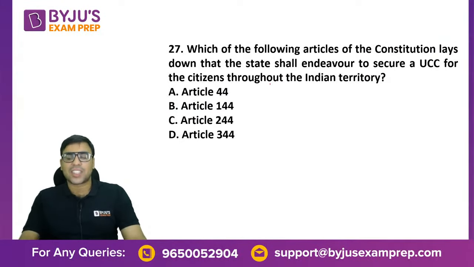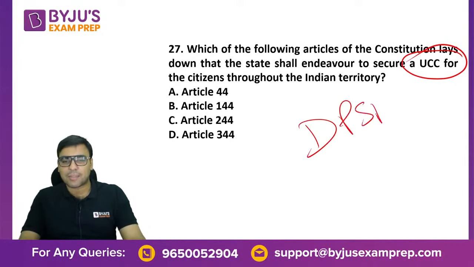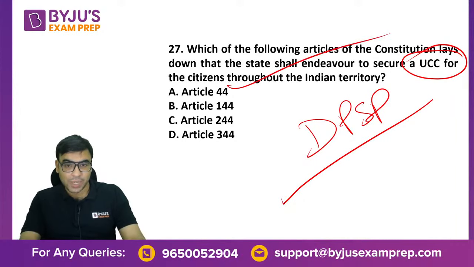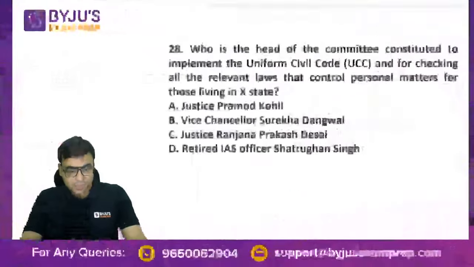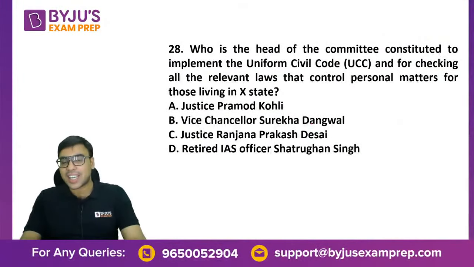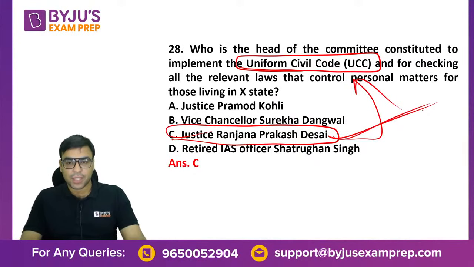The next is which article talks about UCC. I have taught when I was discussing DPSP, Directive Principles of State Policy. I taught so many times in the class that it's Article 44. We have discussed many times. Okay. The next is who is heading the committee. I have told you she is a retired former Supreme Court judge. So her name is Justice Ranjana Prakash Desai. So the former Supreme Court judge is the head of the committee to implement uniform civil code.